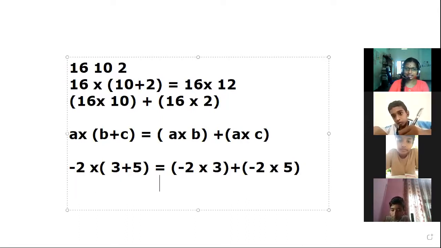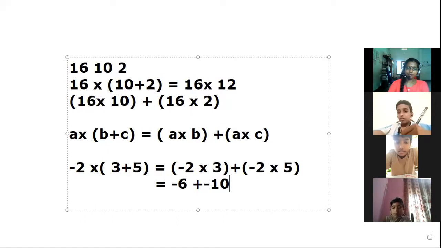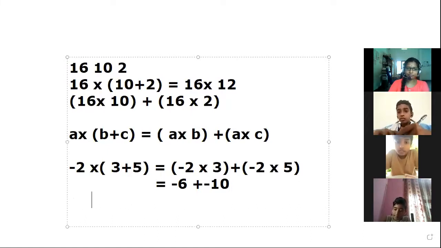Then what would be the answer? The product of -2 and 3 is -6. And the product of -2 and 5 is -10. So we have to add -6 and -10 together. Then the answer would be, what is the answer? -16.